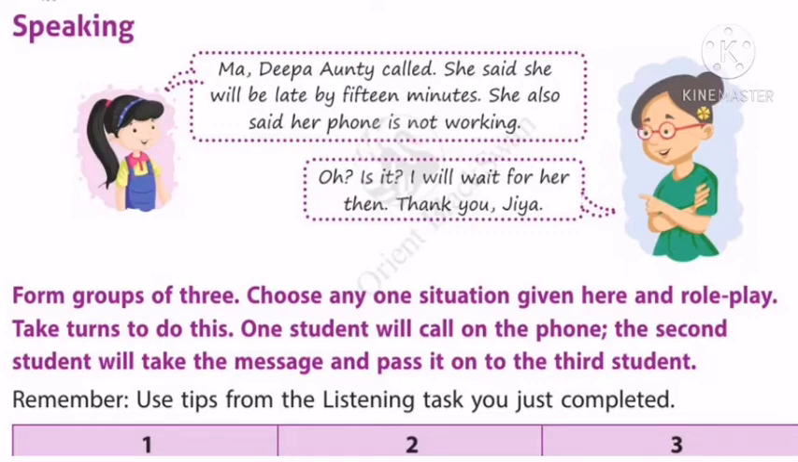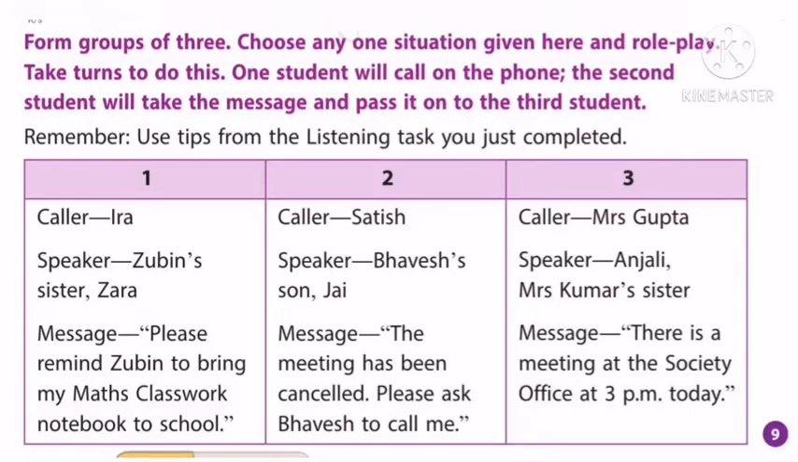Thank you, Jia. Children, it's a group activity. You can do it by yourself. What you have to do is, in each box you can see dialogues. Practice it by yourself. In the first box you can see caller, speaker and message. You have to create conversations. You play each role and practice each column's conversations.